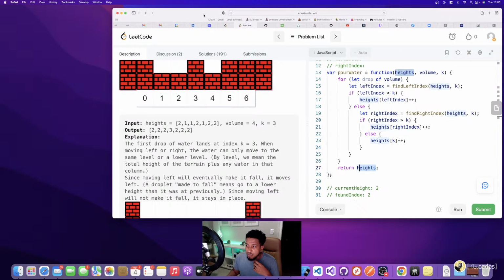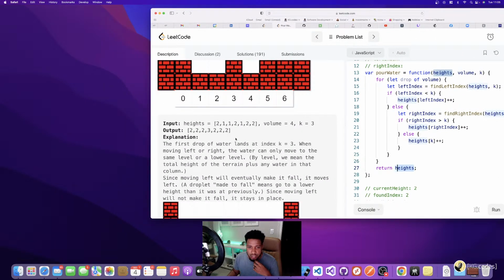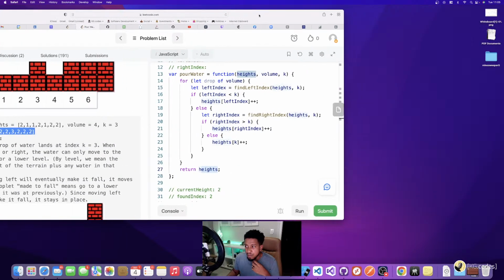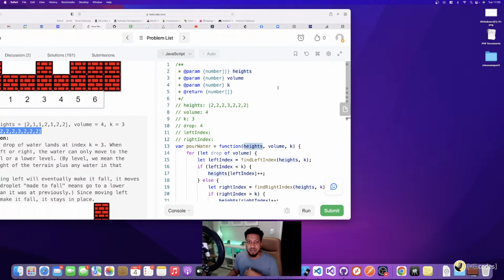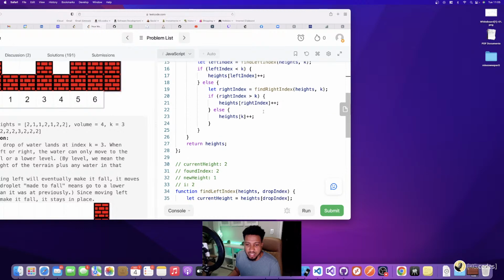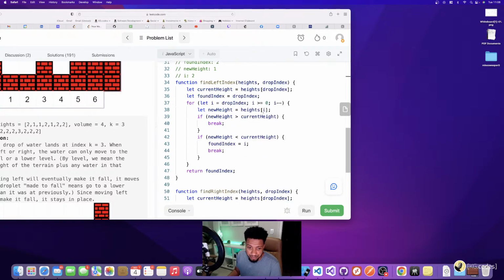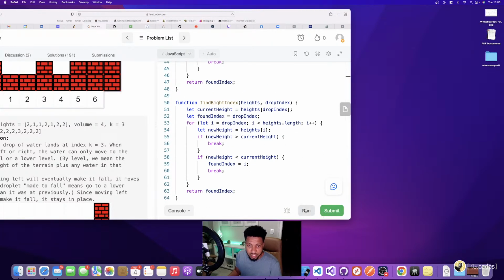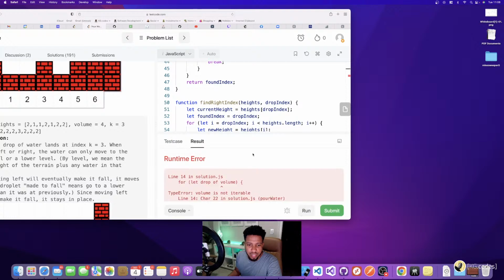And what was the answer for our problem? It was 2, 2, 2, 3, 2, 2, 2. So that makes sense. That works in my head, but working in code is a whole different story. So now it's the moment of truth to try out the solution using Leetcode's runner. I'm going to run it and see what I get.